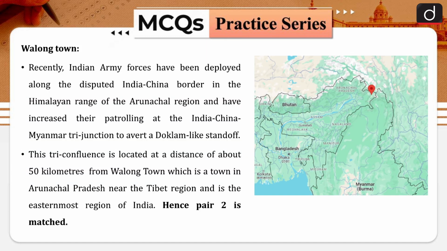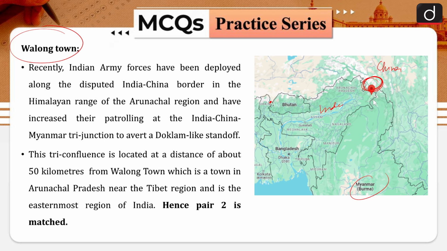Okay, and then coming to the Walong town, this was in the news recently because of the issues on the Myanmar border and China border. China is trying to go for some kind of activities on the tri-junction. This is China, this is Myanmar, and this is India. On the tri-junction somewhere over here, China is quite active right now. So considering that there should not be a situation like Doklam, which happened somewhere over here, such a situation can be avoided. That is why India has gone for more military presence over here.